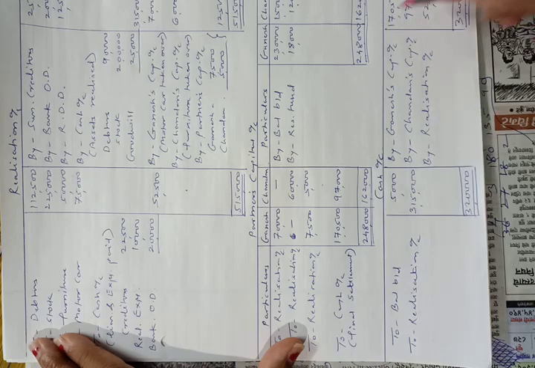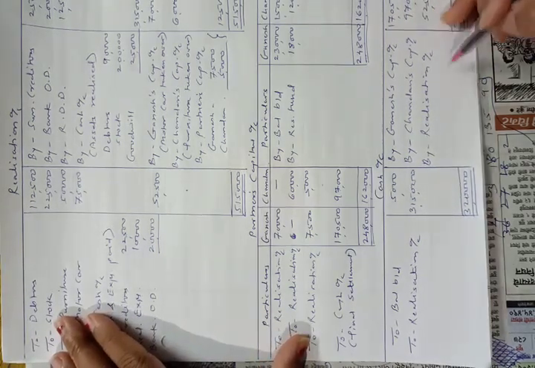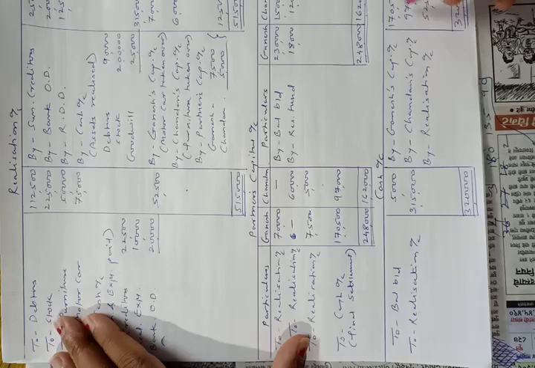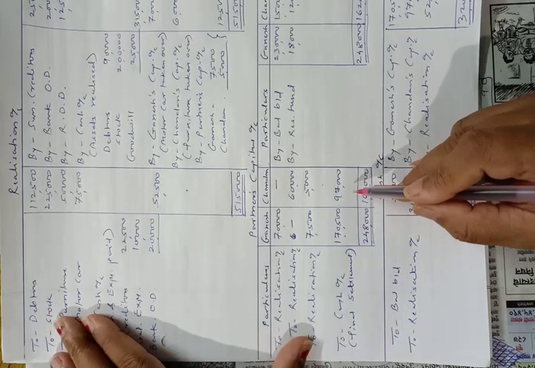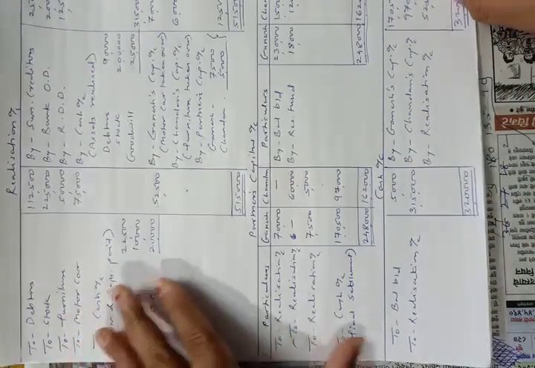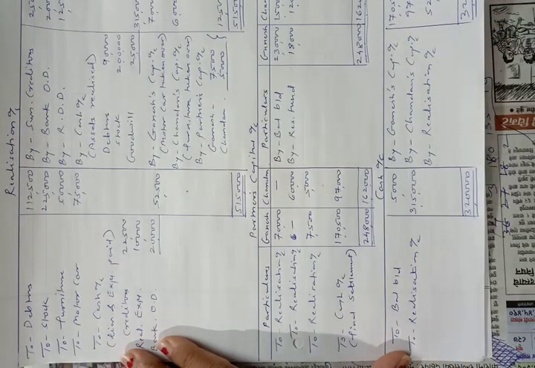You have to make this entry before, and then remaining amount is distributed between the partners as per their claim. Okay, so this problem has been completed. Okay, that's all.